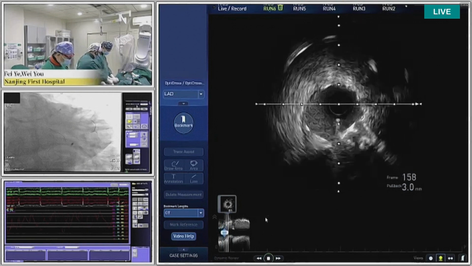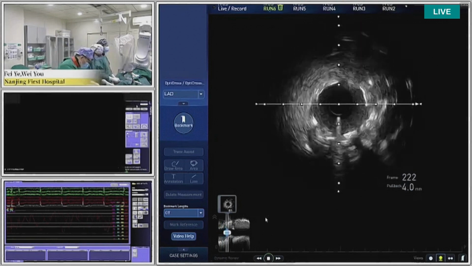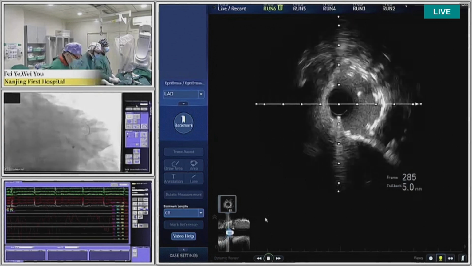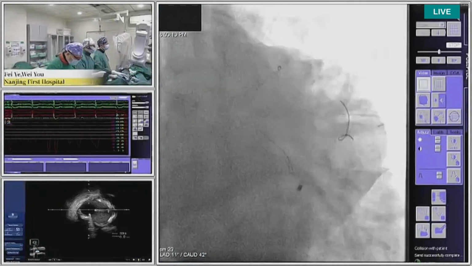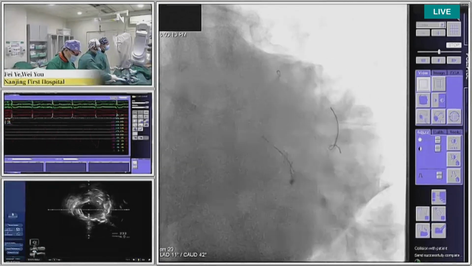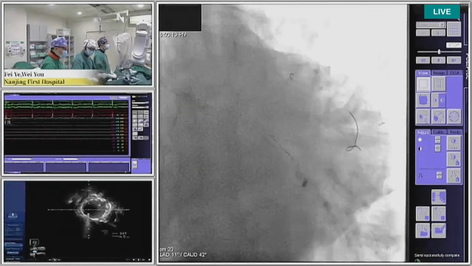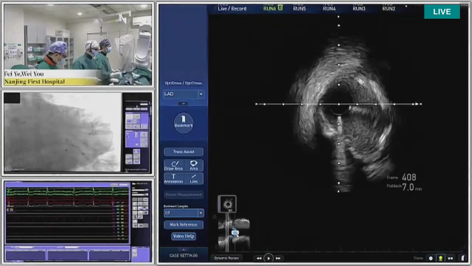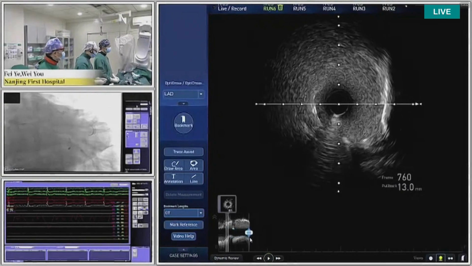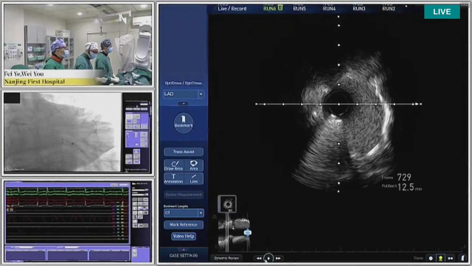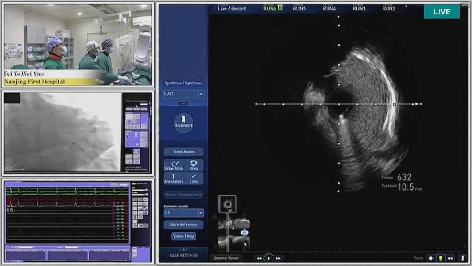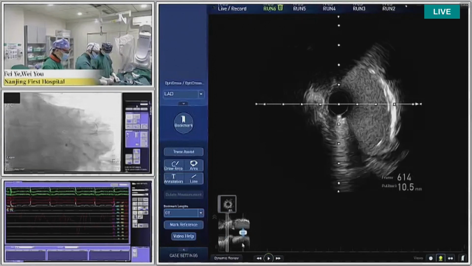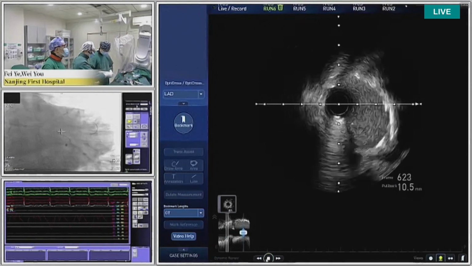So this is the 3.0 NC balloon. Did you cover the ostium of the left main? Dr. Pan? From the IVUS finding, we have covered the ostium of the left main. Covered. Very precise. This is the 3.0 NC balloon to the LAD. Please show us the angio.